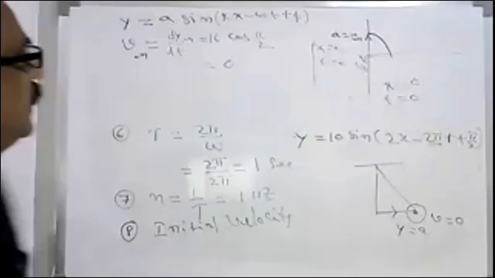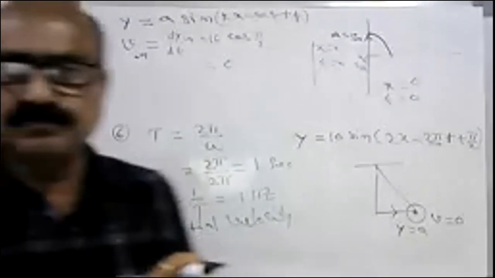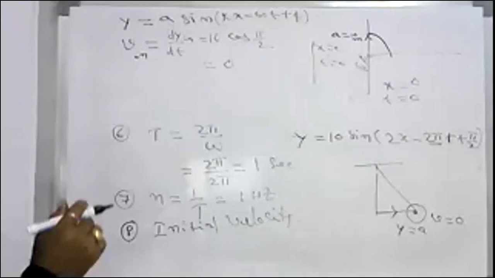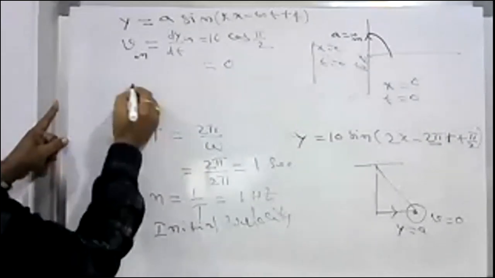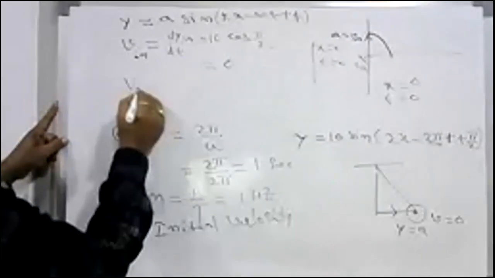And one more thing. What is the maximum velocity of the particle?